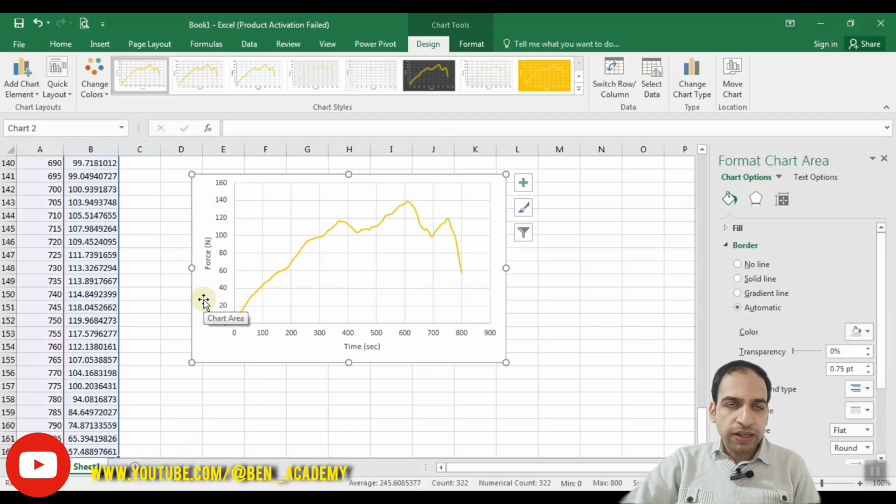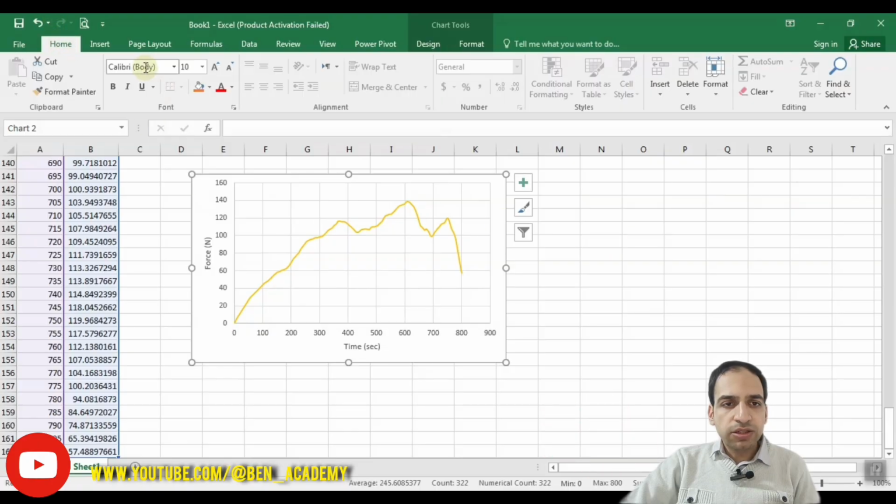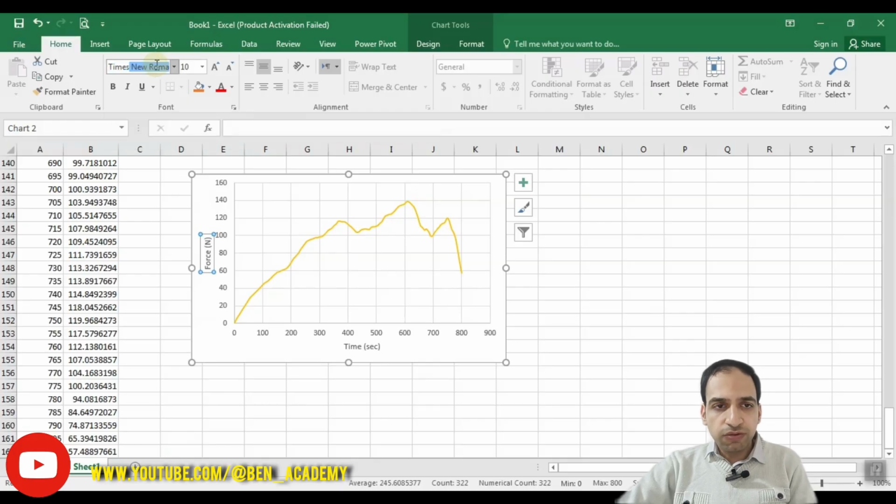You can change the font and color, or you can make them bold. Automatically you can see that a menu is opened here. I will close it and I will describe it later. If you go to the home menu, you can change every part, or you can change the font and style of every point, or you can change the whole parts. I now want to change the title of the y-axis. If I change the font, you can see here that it's possible.